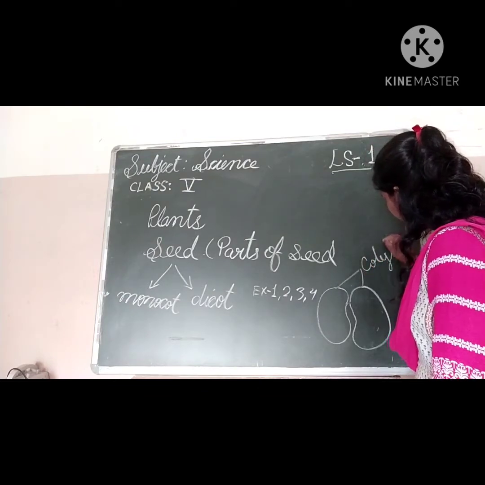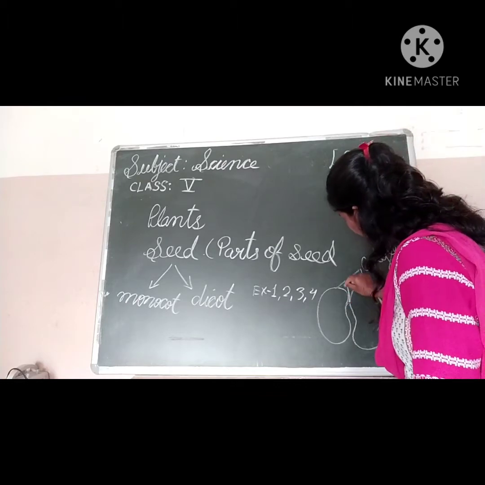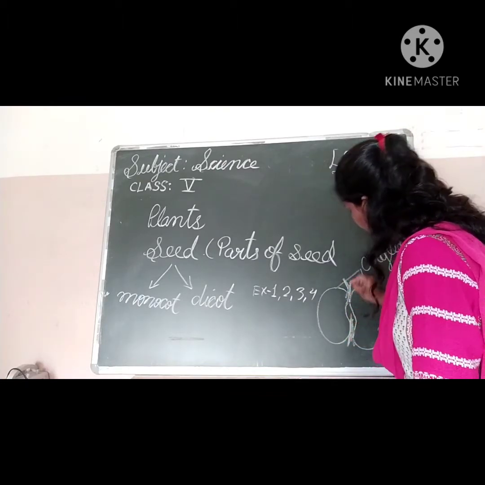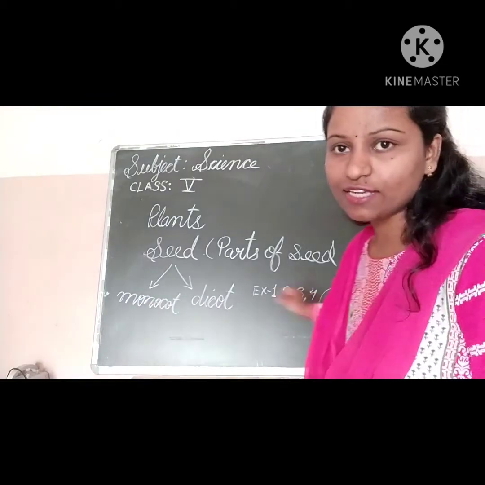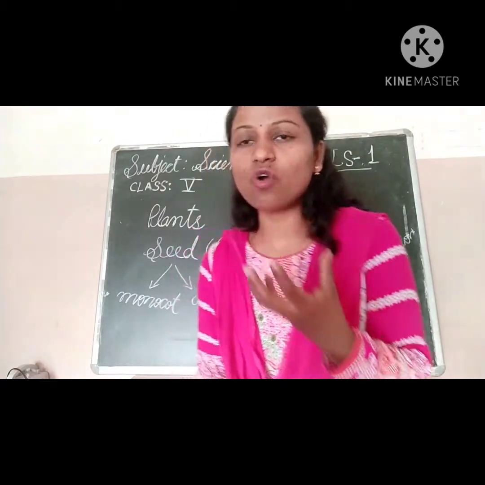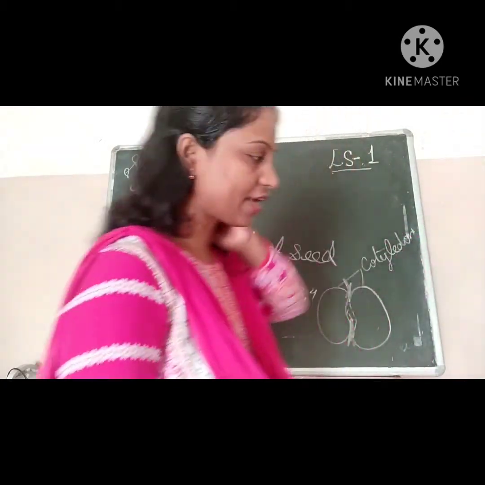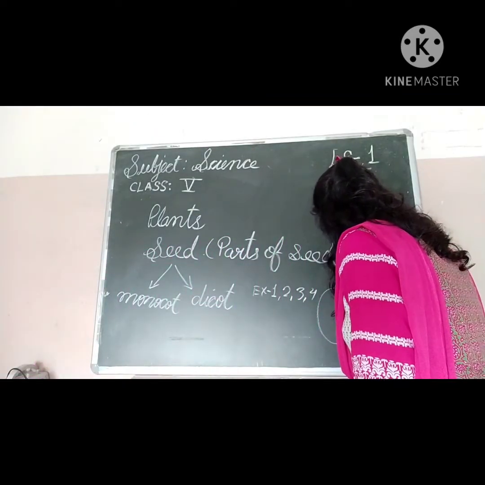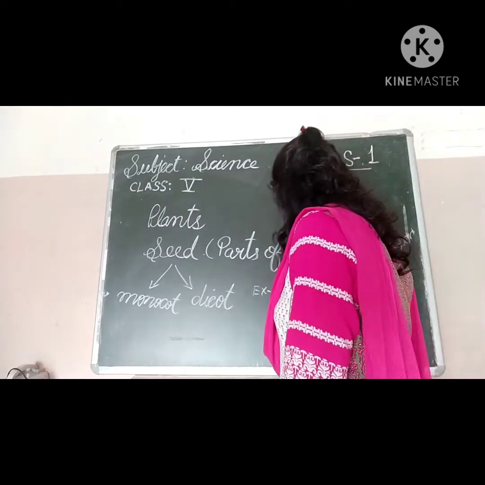Here the small shoot will be going up and the small root will be growing down, and this small sapling is called the embryo. One more thing I want to say: the one growing up is called the shoot, and this one going down is the root.